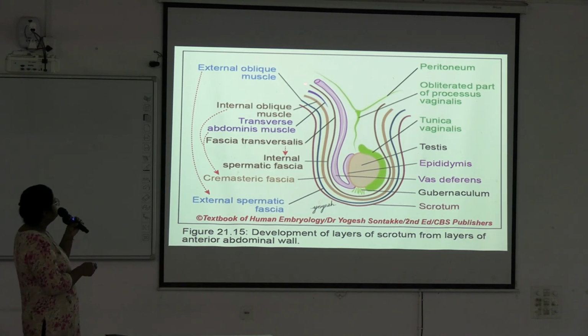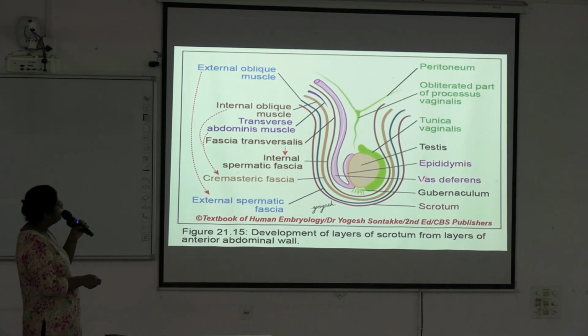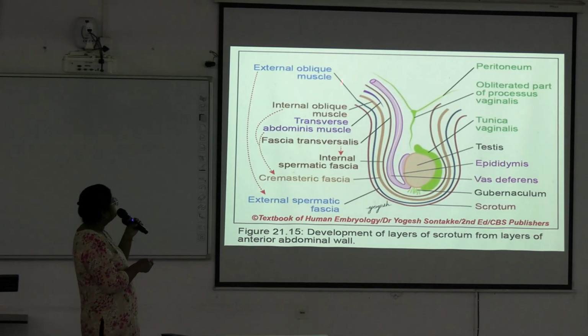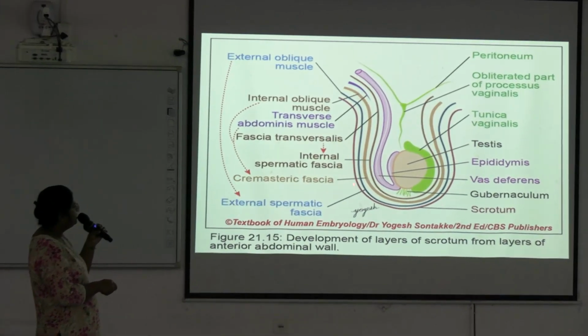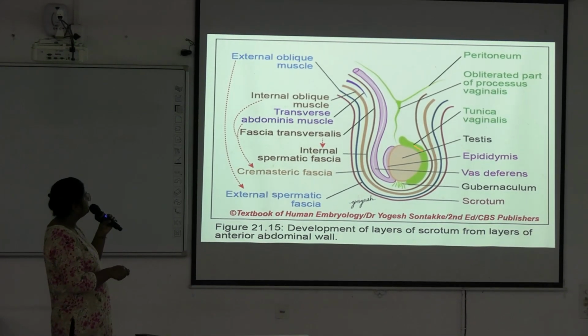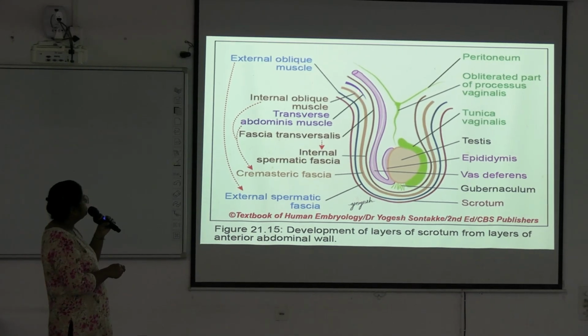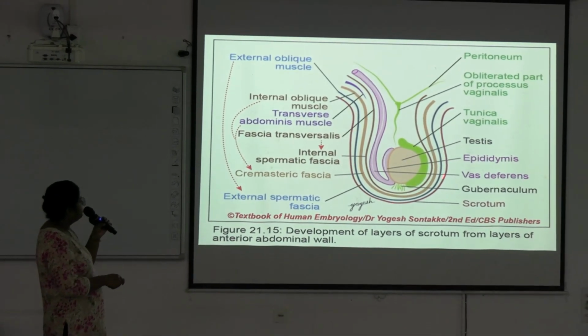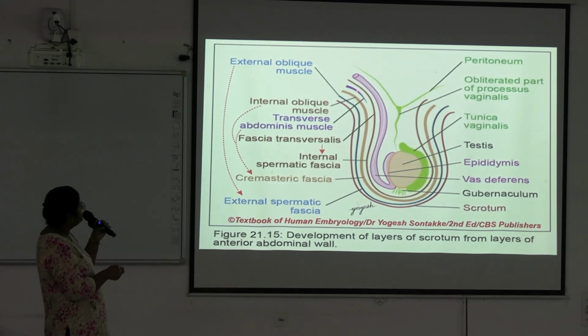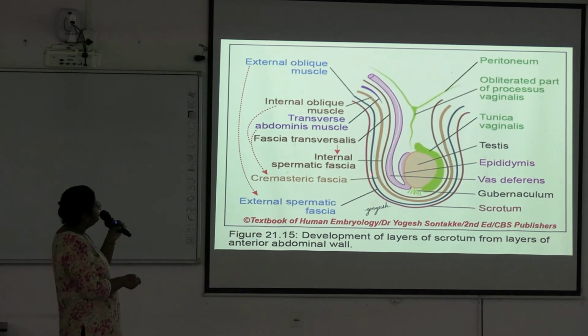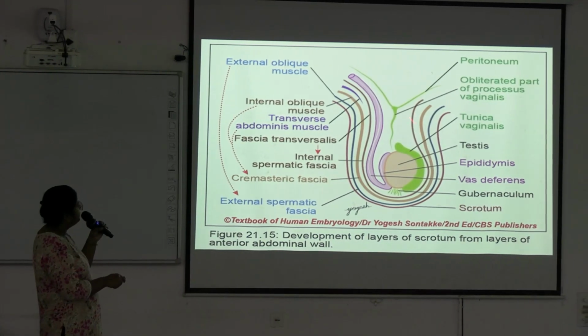This is peritoneal cavity. If there is connection, there will be hernia. And see here, the outer red one is the skin. External oblique muscle continues as the external spermatic fascia. Internal oblique muscle continues as the cremasteric fascia. Then there is transversus abdominis, which does not continue; it fuses with the internal oblique. And this is fascia transversalis, which is continuing as the internal spermatic fascia.